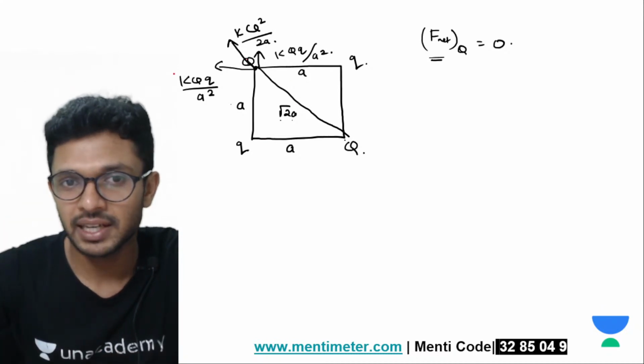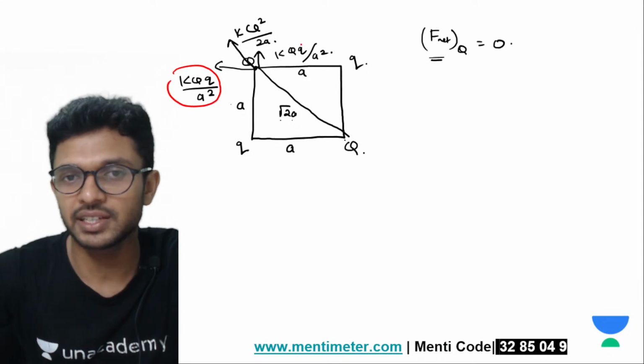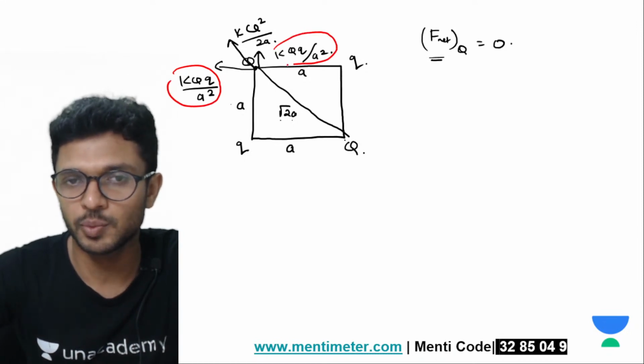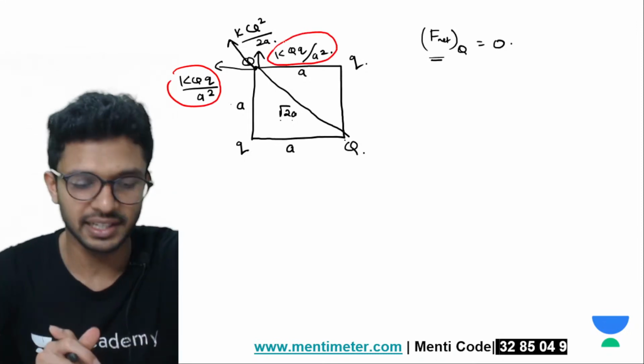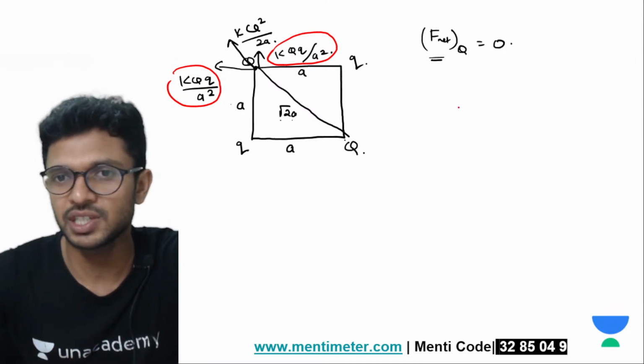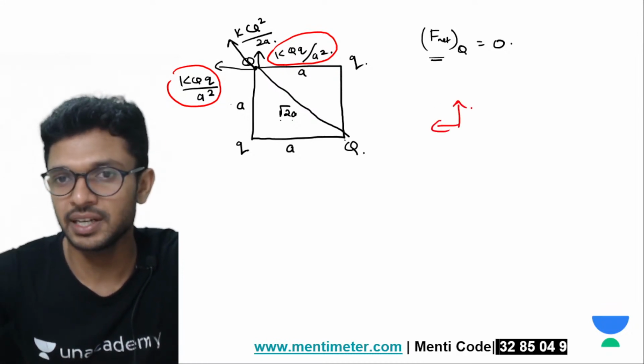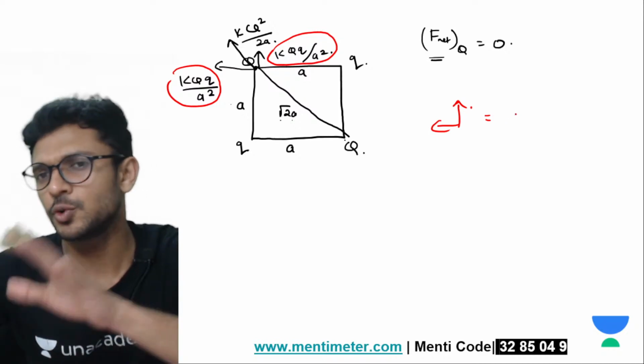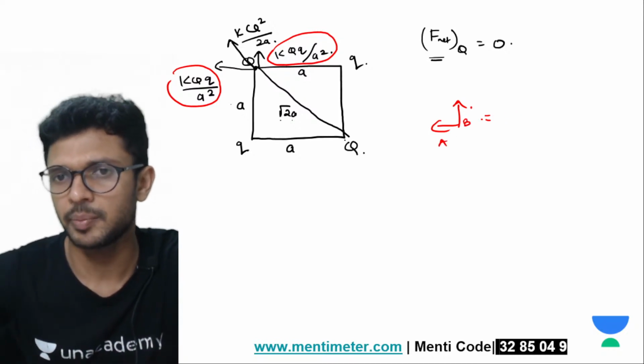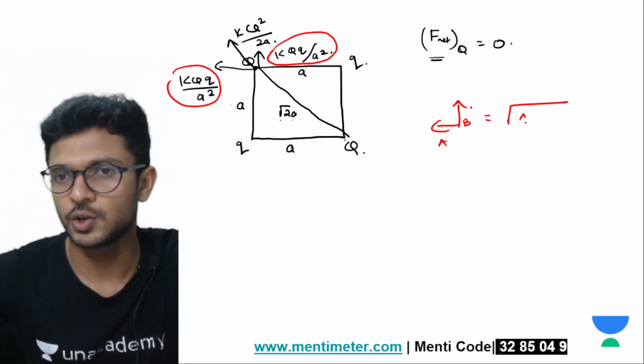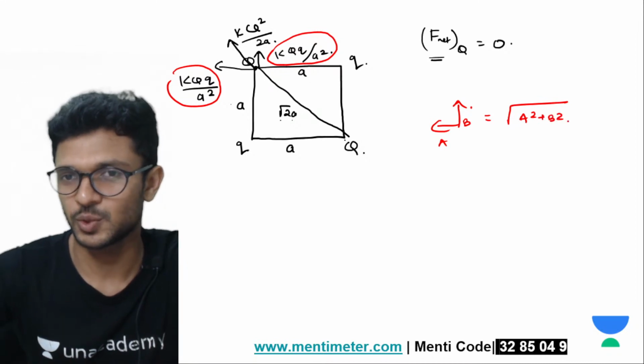Okay, tell me, this KQq by a square and this KQq by a square, how are they acting? Aren't they perpendicular to each other? Right. If two forces, let's say A and B, are perpendicular, how will you find the resultant? Root of a square plus b square.